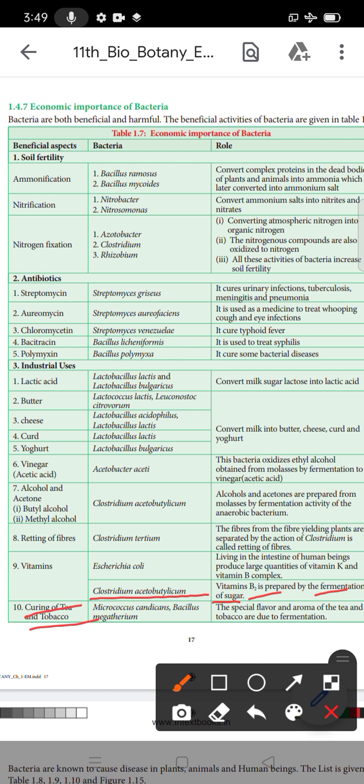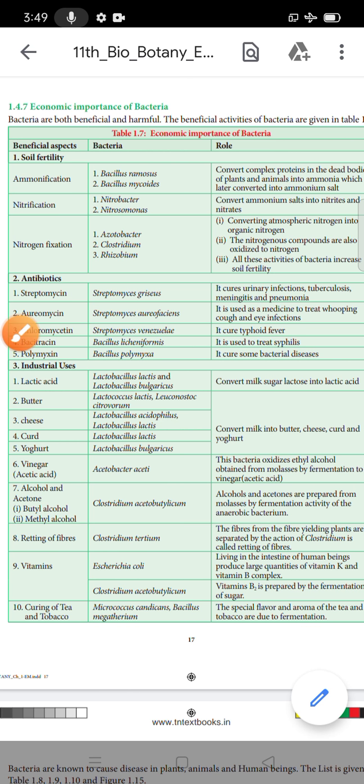The name of the bacteria is Micrococcus candicans and Bacillus megatherium. What is the role? The role is the special flavor and aroma of the tea and tobacco due to the fermentation.